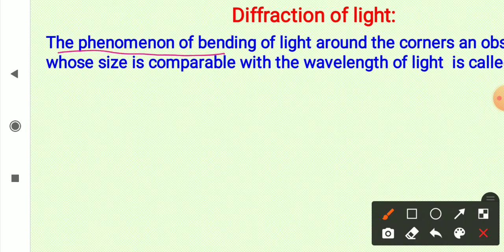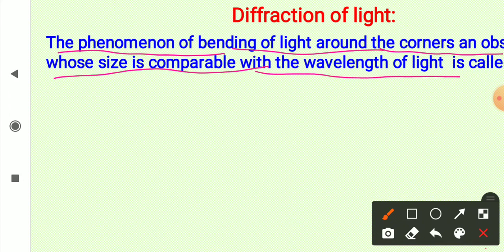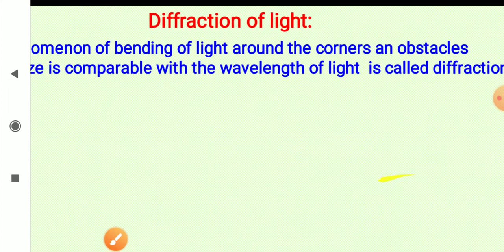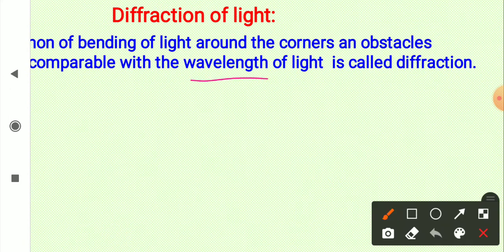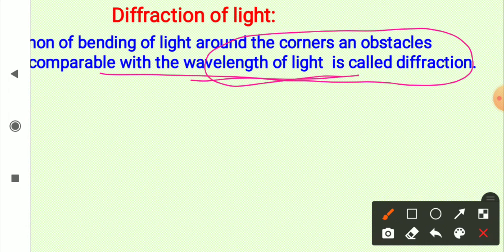The phenomenon of bending of light around the corners of an obstacle whose size is comparable with the wavelength of light is called diffraction. So it is very important to understand that the size of the obstacle should be extremely small. It should be comparable with the wavelength of light. It is a necessary condition.